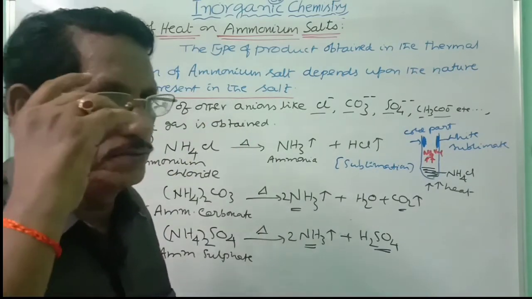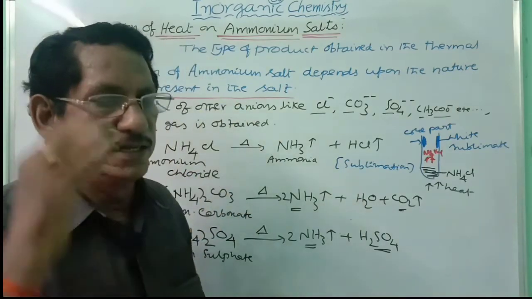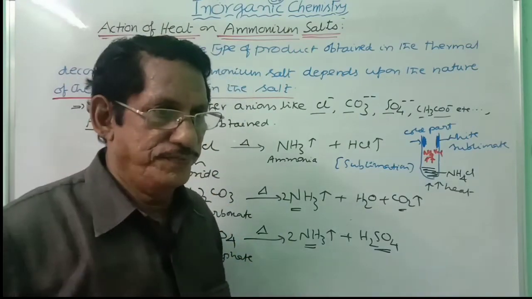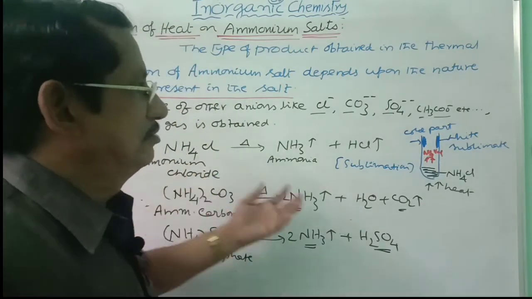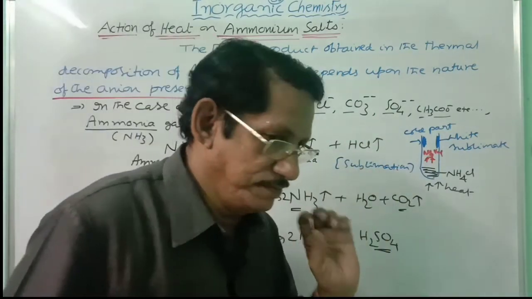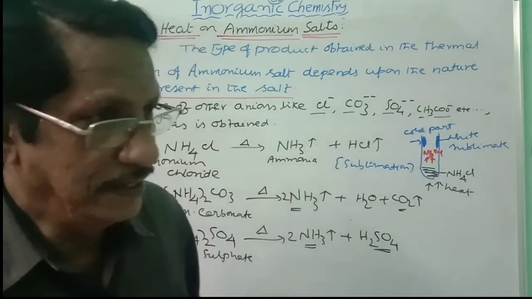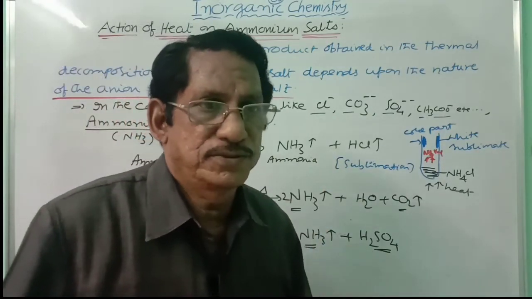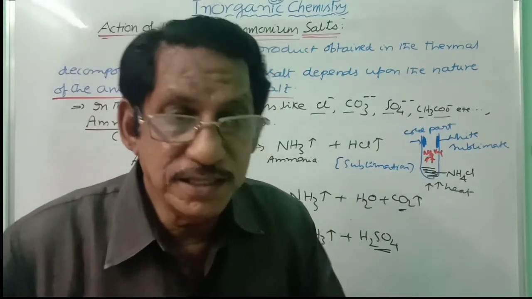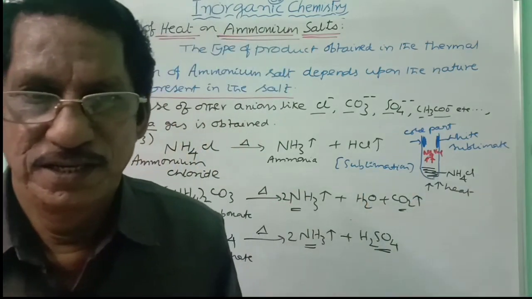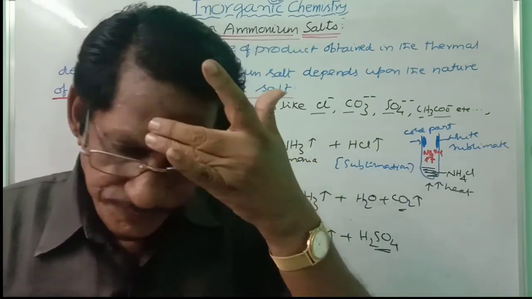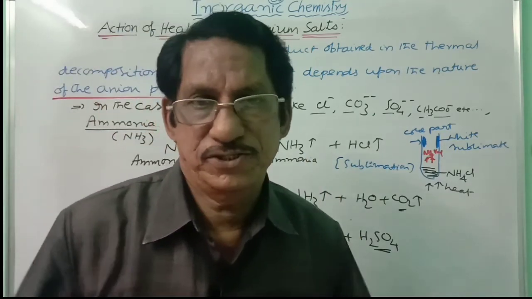Most important: ammonium nitrite and ammonium dichromate give nitrogen gas, ammonium nitrate gives laughing gas, and in the case of ammonium chloride, it gives a white sublimate, it undergoes sublimation. These are the three important bits you have to look after. So in this way we can study the action of heat on ammonium salts. Though it is a very small topic, you have to remember the products, because the ammonium ion is not a metallic ion, it is a non-metallic cation, and so the products of heating are quite different here.